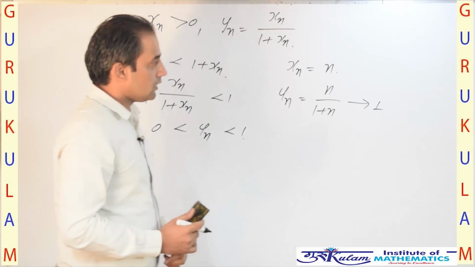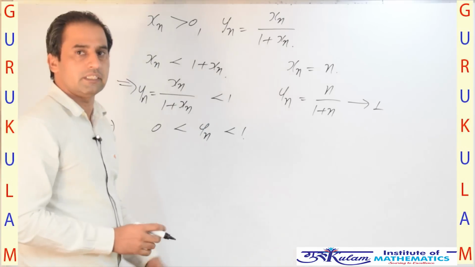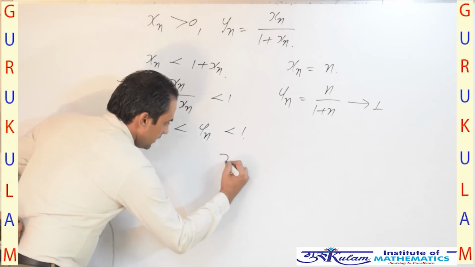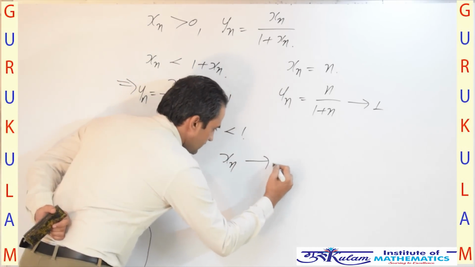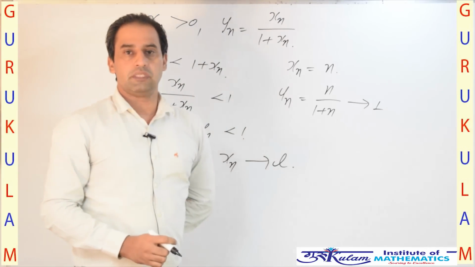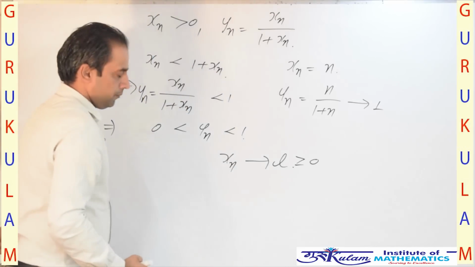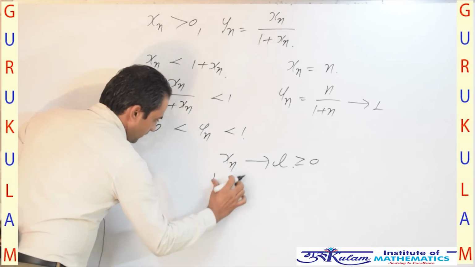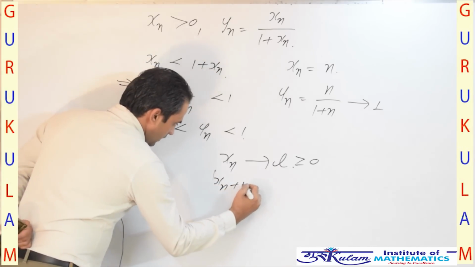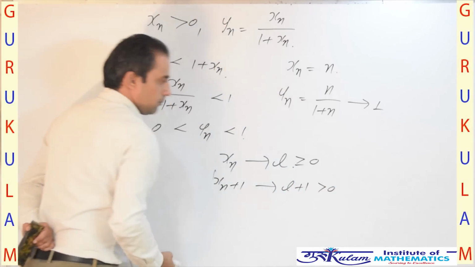Now the second option: whenever xn is convergent, we have to check whether yn is convergent or not. Given that xn is convergent, let xn converge to L. Since xn is a sequence of positive real numbers, L must be a non-negative quantity, which implies xn plus 1 is also convergent and converges to L plus 1, which is a positive quantity.